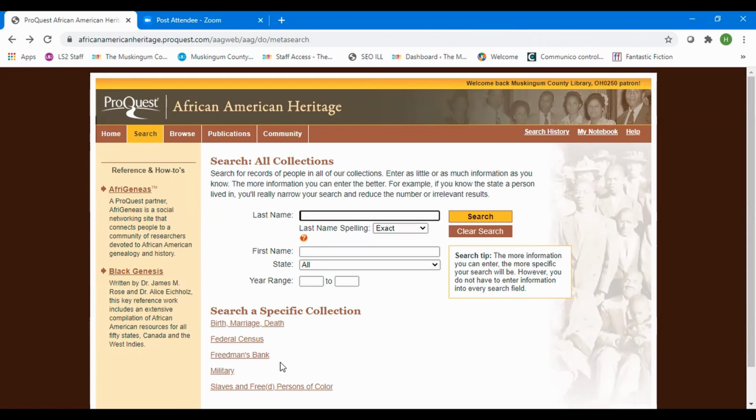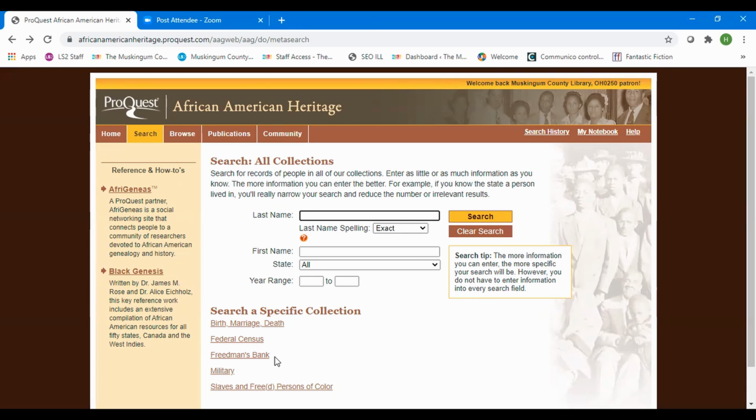Let's go to the Freemans Bank because that has a lot of information. Some people may not know what the Freemans Bank is about. Allow me to give you a little sidebar of information about it. It was created in 1865 by Congress. They realized that the slaves that were being freed were probably destitute or had very little money and would have no place to put it.